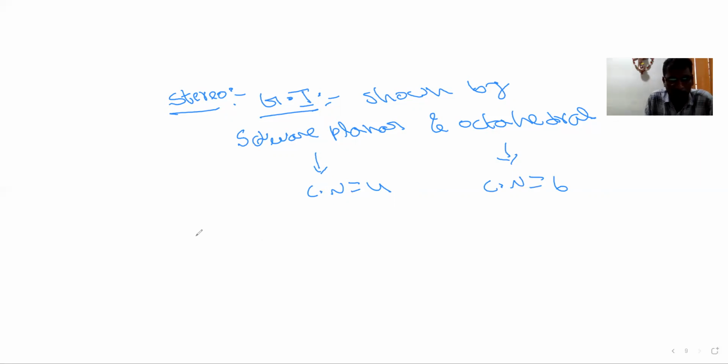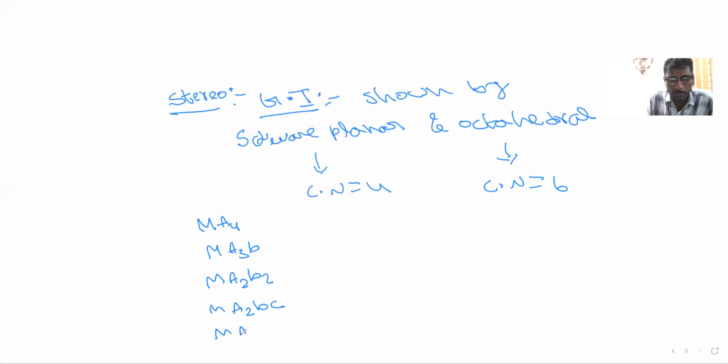For example, in square planar, I am writing, observe this: MA4, MA3B, MA2B2, MA2BC, MABCD. So these are the possibilities of square planar. But in square planar complexes MA4, since all ligands are the same, they do not form geometrical isomers. Their geometrical isomers are 0. Here 3 ligands are also the same. This also has 0 geometrical isomers.